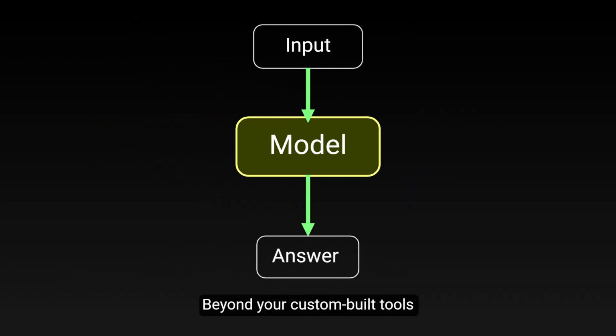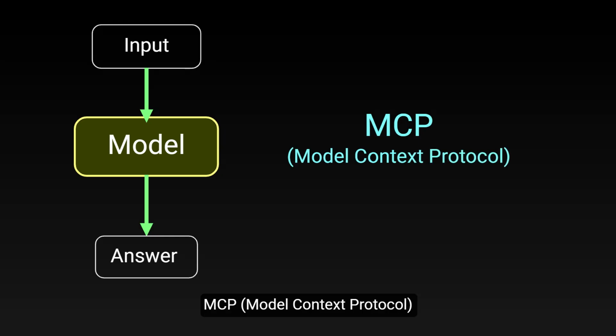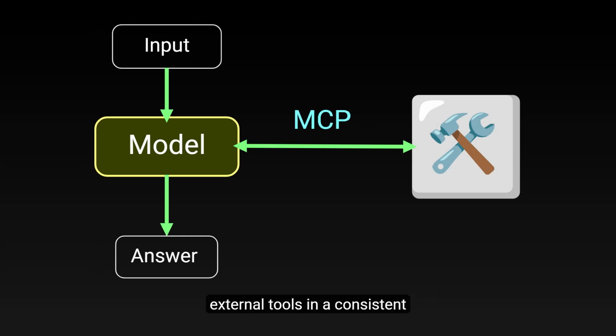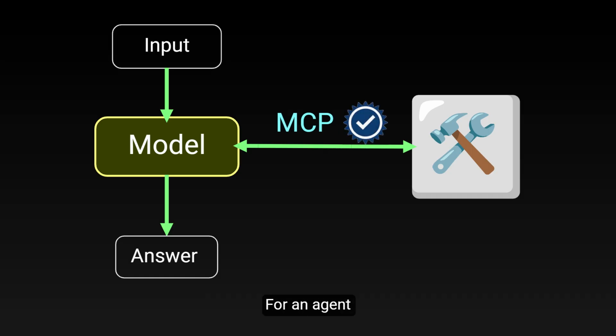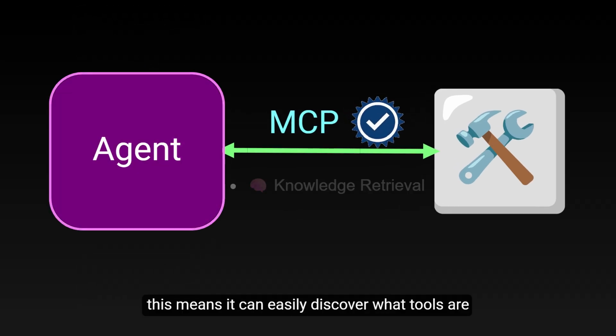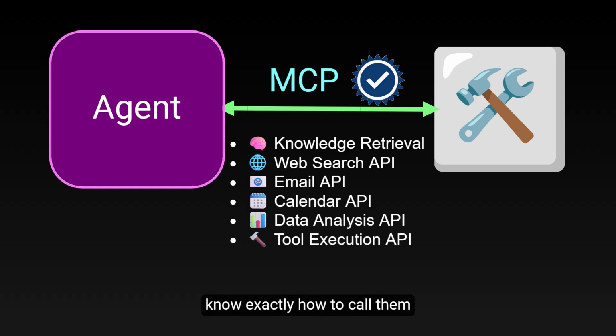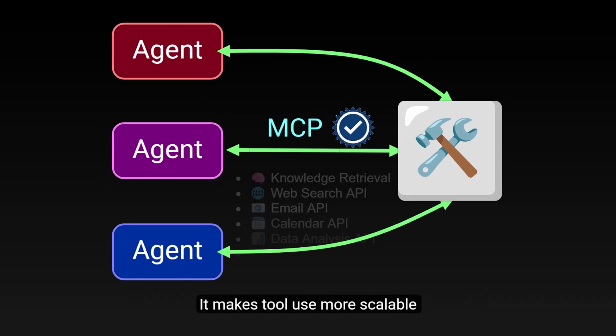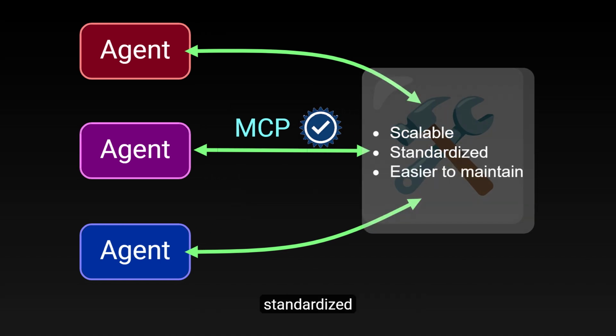Beyond your custom-built tools, MCP, Model Context Protocol, defines a common language that lets agents understand and use external tools in a consistent way. For an agent, this means it can easily discover what tools are available, know exactly how to call them, and even share the same toolset with other agents. It makes tool use more scalable, standardized, and easier to maintain.